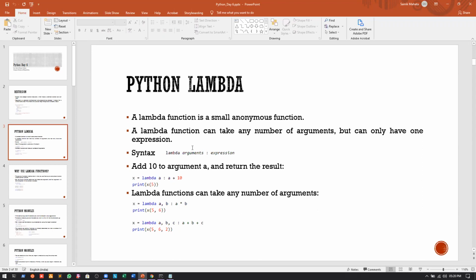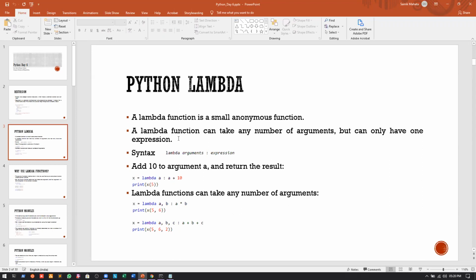Anyways, what we were saying is we were actually having a lambda function, and a lambda function is nothing but an anonymous function. Now why anonymous? No name is given. Whenever we are defining a normal function, we have a name, but whenever we are talking about the lambda function, we will not have any name for that.